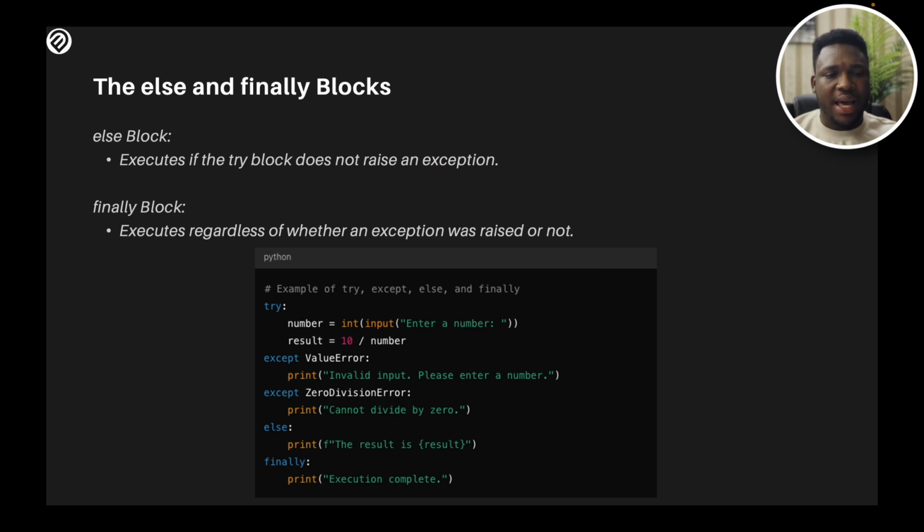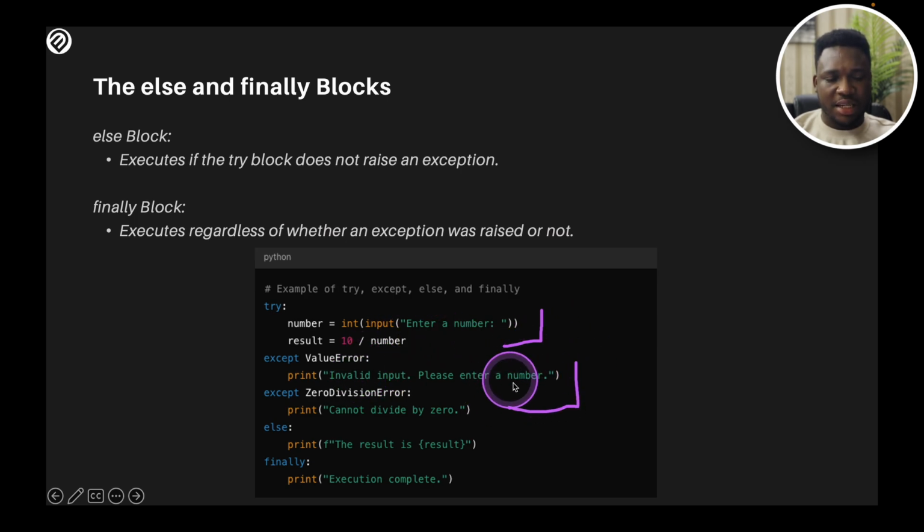The else block executes if the try block does not raise an exception. If you don't get any exception from the try block, the else is going to run. In this case, I have my main block here. This is the main code, and I just put in what I had previously, giving all of this error.